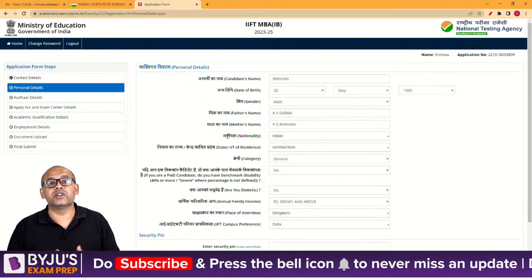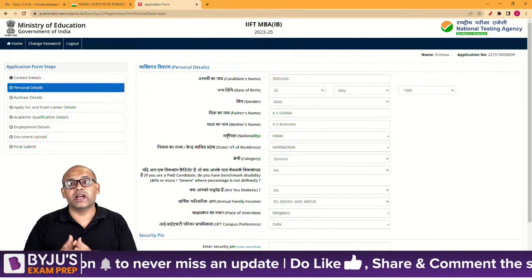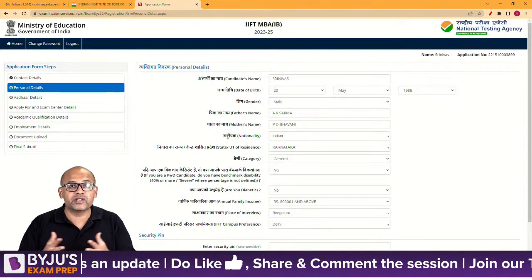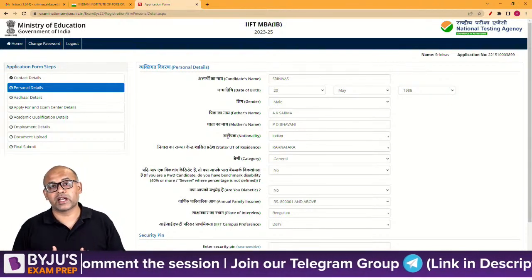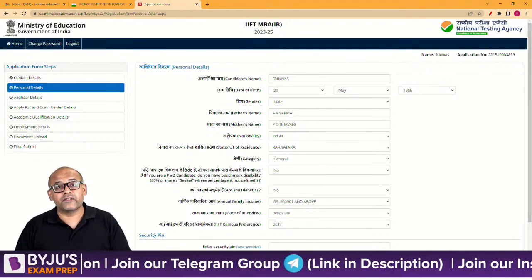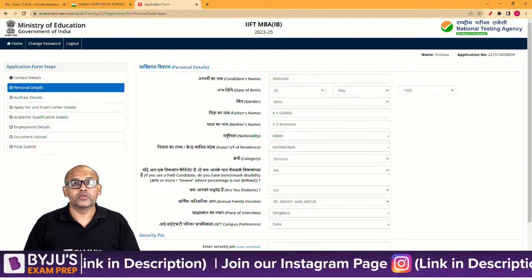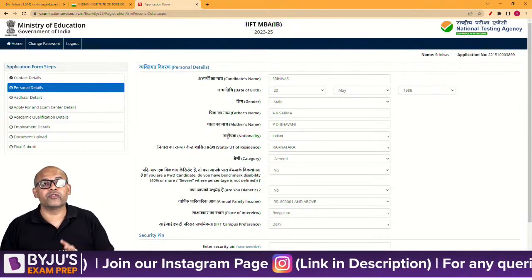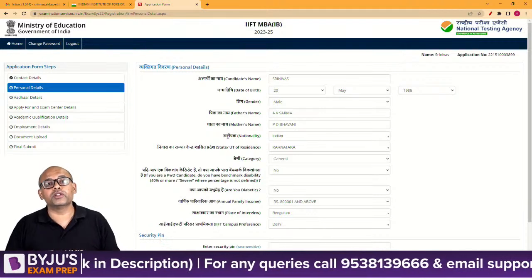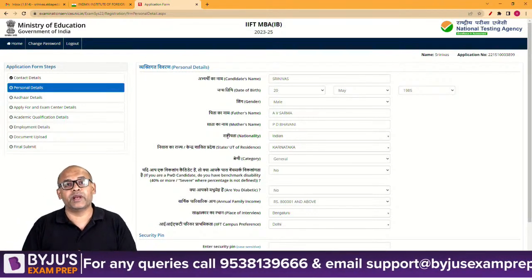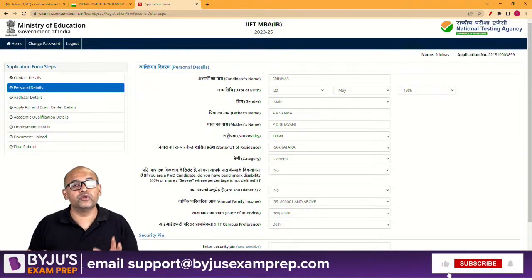Again, the way it works is, depending upon how your performance is, you will be getting either the Delhi campus or the Kolkata campus. So they'll mention that at the time of your offer, whether you're being sent to the Delhi campus or the Kolkata campus. But one good thing that IIFT has done is made sure that the placements are common across the board. So there is no difference in terms of companies coming to Kolkata and companies coming to Delhi, because they'll pool all the students together and they will conduct the placement.